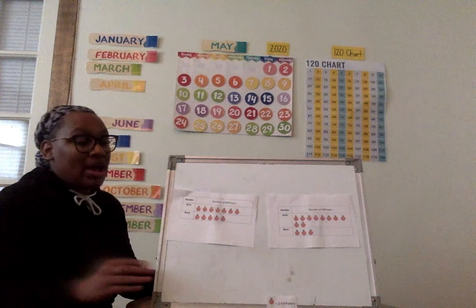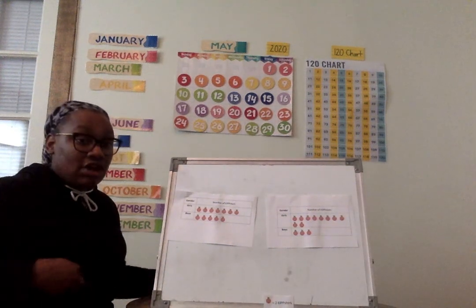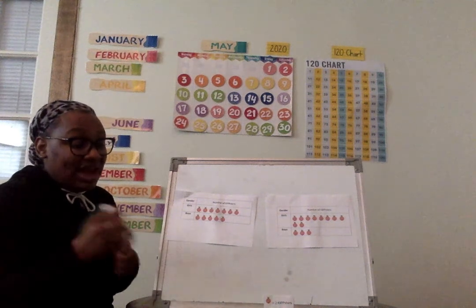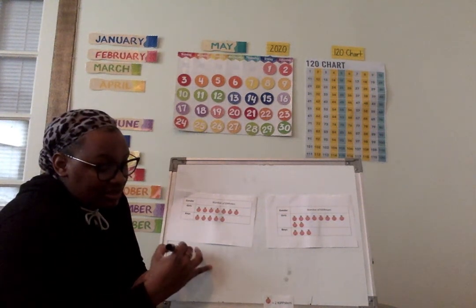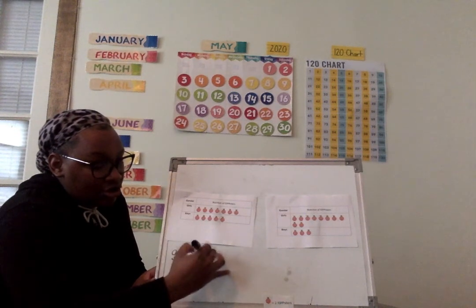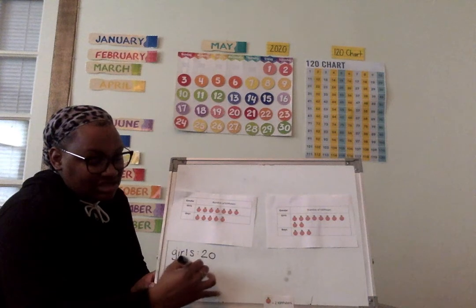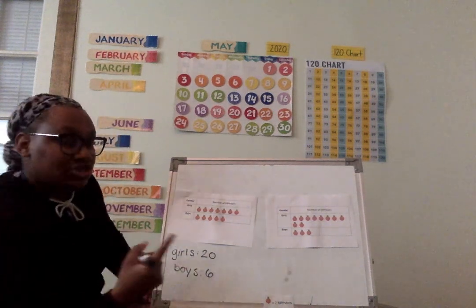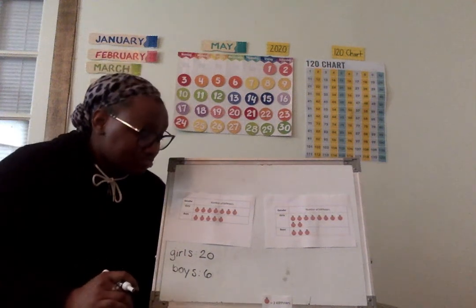We want to figure out which graph shows that information. So, I'm going to go ahead and write that at the bottom so we don't forget. She said that 20 girls liked oranges, and she said that 6 boys like oranges. So, we need to find a graph that matches that information.